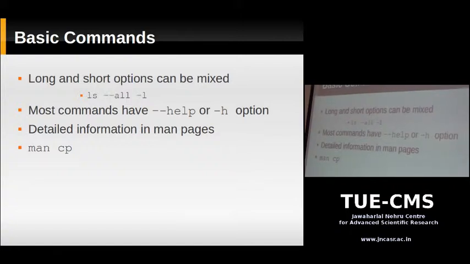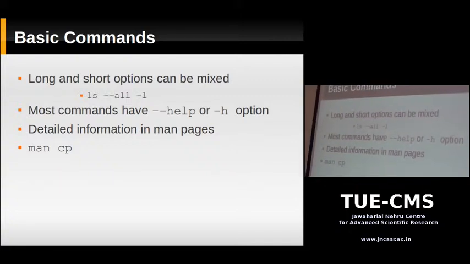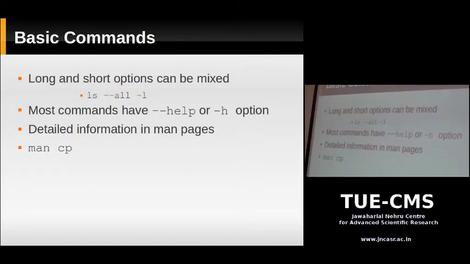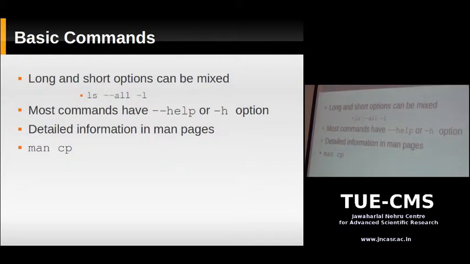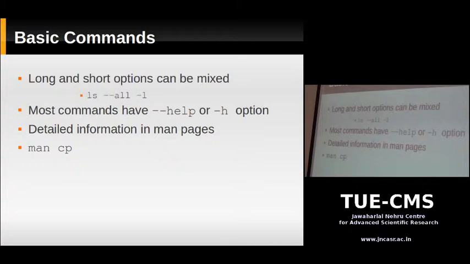When you pass this option to a command, it usually prints out a small summary of how to use that program. So suppose you're new to Unix, and you're using the ls command, and you forgot some option. You need some option to sort the files according to their dates, but you forgot the name of the option. You just type ls -h or ls --help, and it will print a short summary of all the options that it accepts.